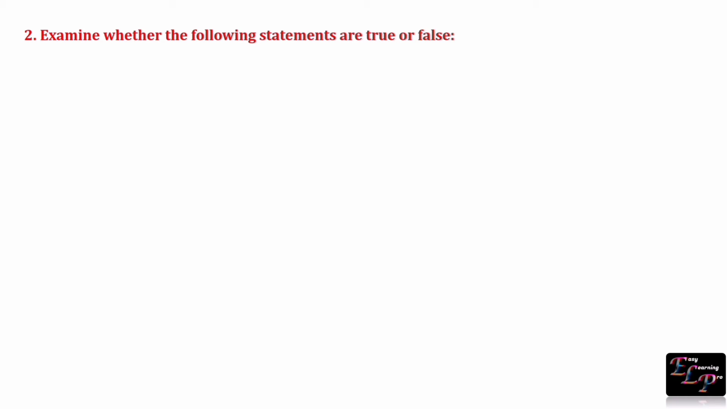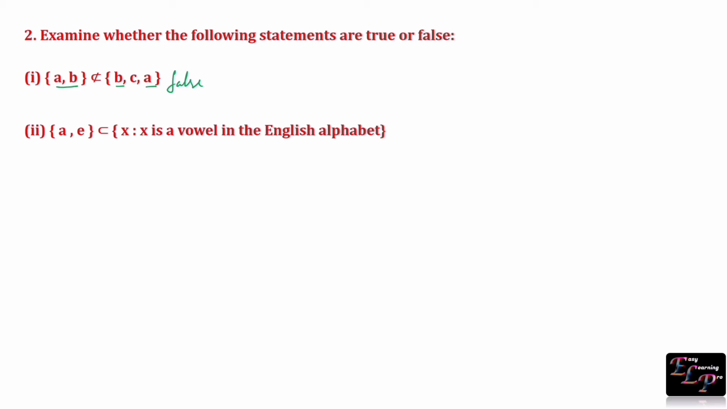Next question. Examine whether the following statements are true or false. All the elements of the first set are present in the second set, so the first set is a subset of the second set. Hence this statement is false. X is a vowel in the English alphabet. Since all the elements of the first set are vowels, it is a subset. Hence the statement is true.